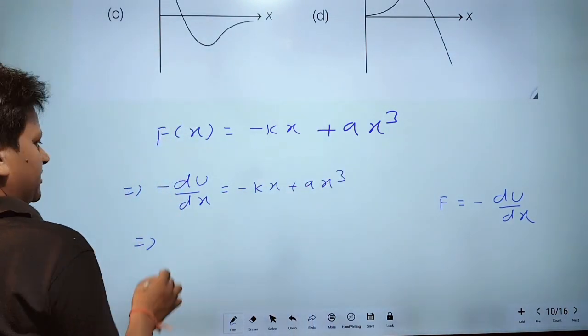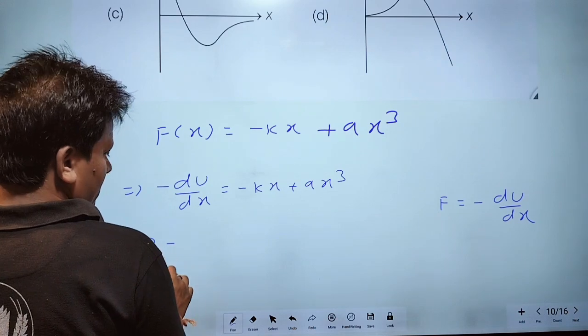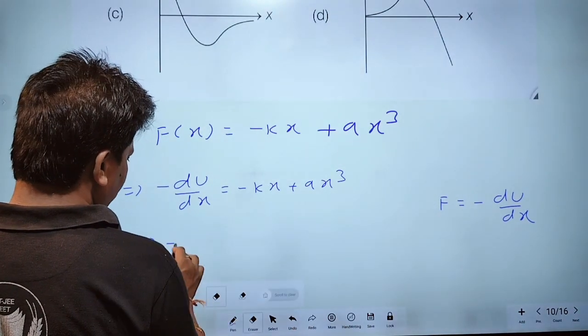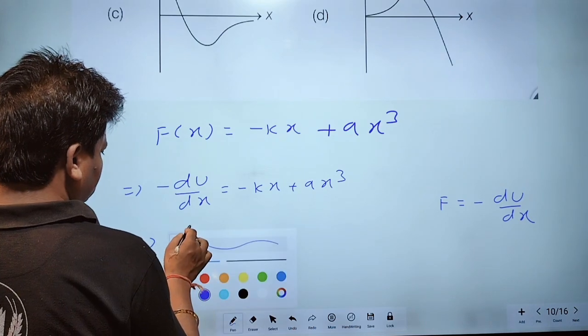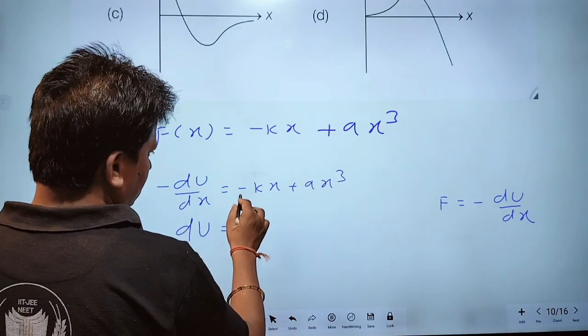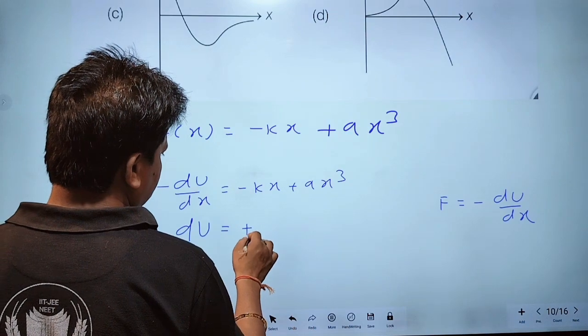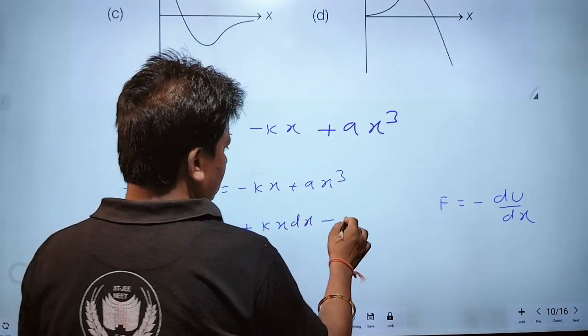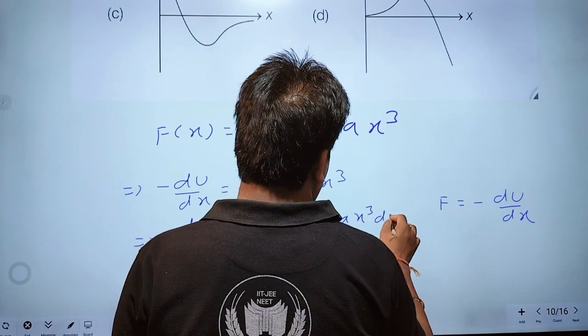Therefore, we have to find the potential energy. dU should be equal to plus kx dx minus ax cube dx.